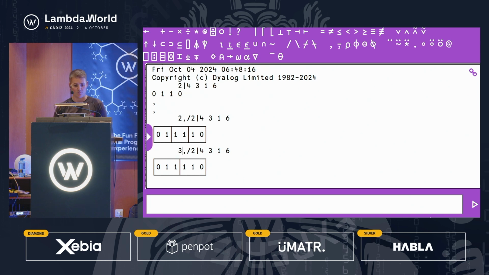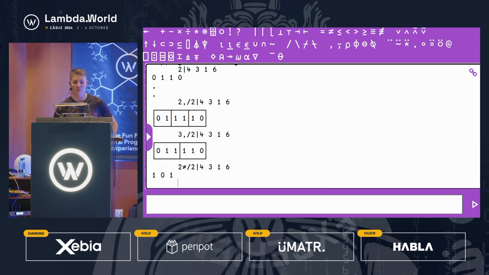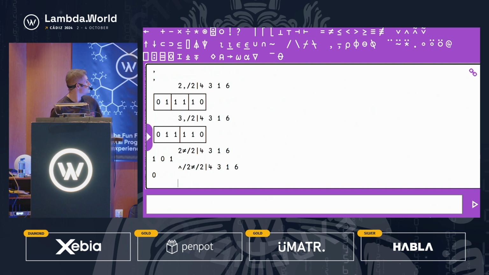But really what we want to do is keep this as 2, and change this binary operation to not equal to. If, oh no. There we go. Not equal to. So this gives us the 1 0 1, and after this, all we need to do is an AND reduction. And we're done.